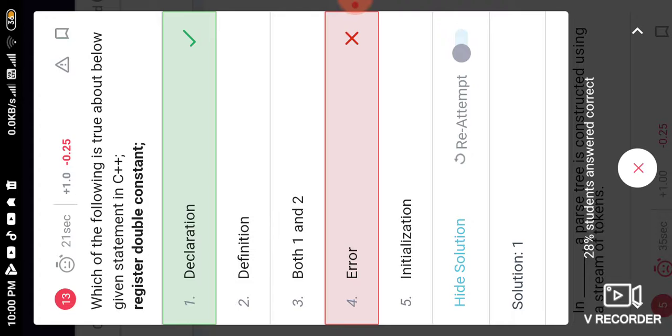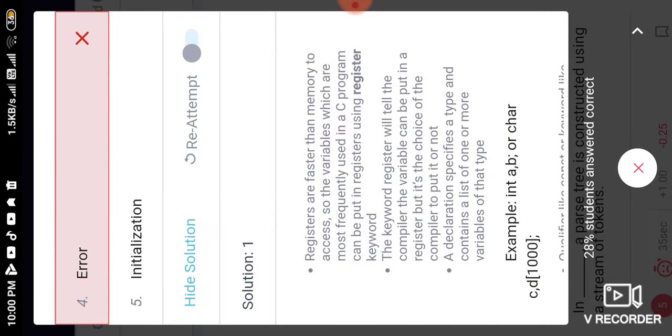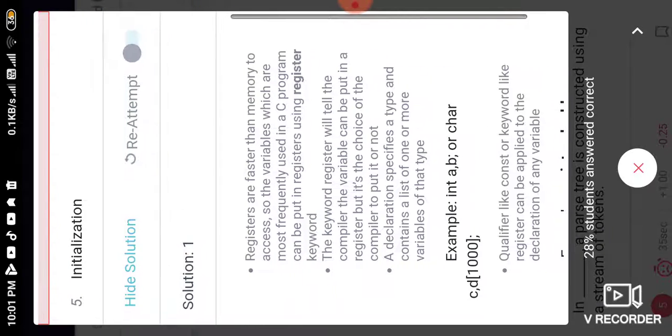Now next, see the question, read it carefully. Which of the following is true about the below given statement? Register double constant. It is the declaration. Registers are faster than memory to access. So when we declare a variable using register, it can directly use that register. For this reason, it is faster to access.